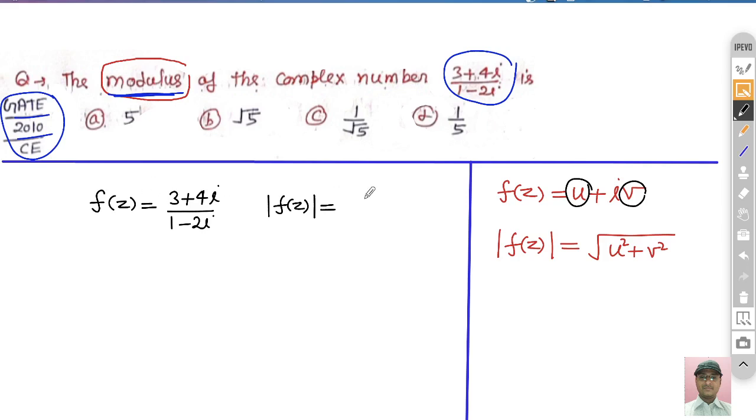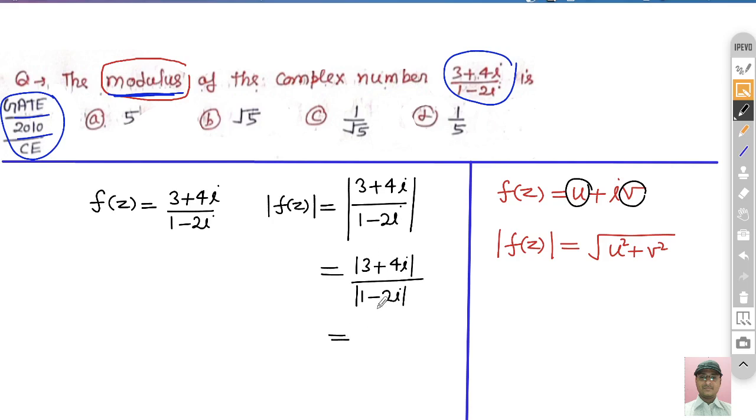If you want to take its modulus, you just take the modulus of 3 plus 4 iota divided by 1 minus 2 iota. Finally the modulus is what? The numerator will be separated, and in the similar way you can take the modulus of the denominator. So you will get the modulus of the numerator, under root 3 square plus 4 square, and in the denominator under root 1 square plus minus 2 square, right?